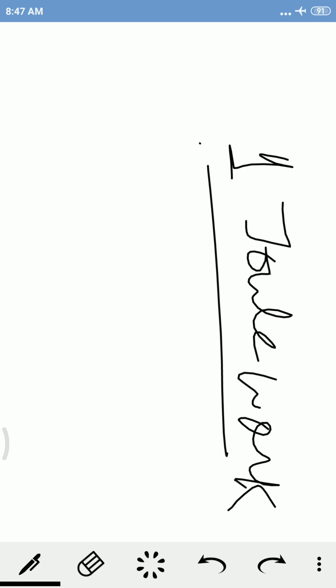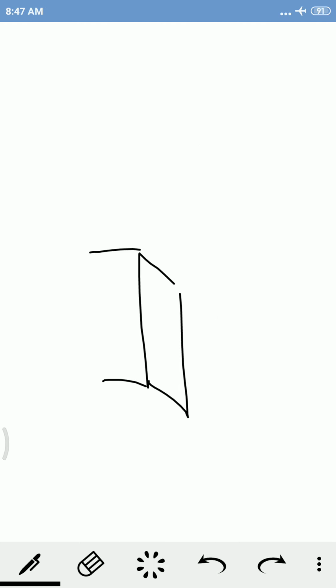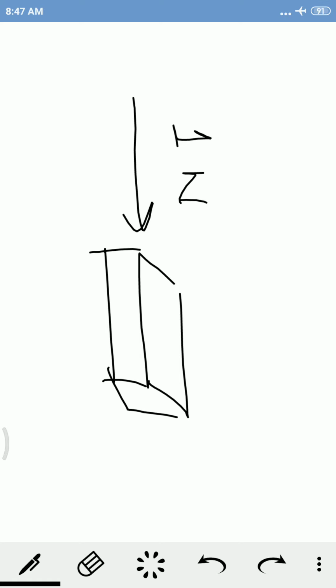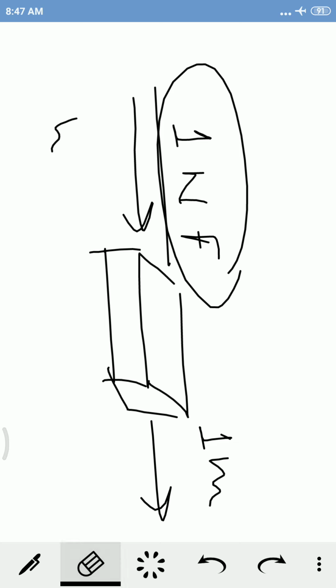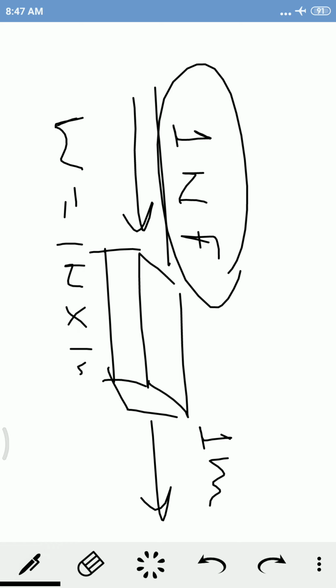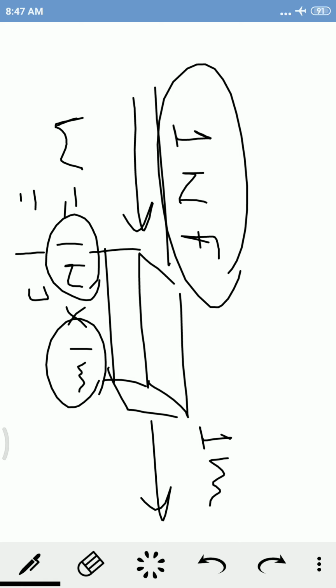Suppose there is an object on which we have applied 1 Newton force and the object displaces by 1 meter. So work done will be 1 Newton multiplied by 1 meter, that is 1 joule. So how will you define 1 joule work? If we apply a force of 1 Newton and the object displaces by 1 meter, then the work done will be 1 joule.